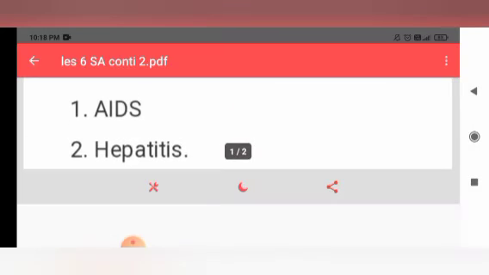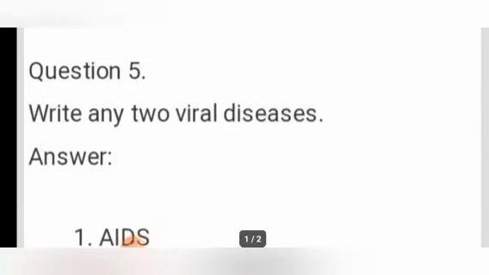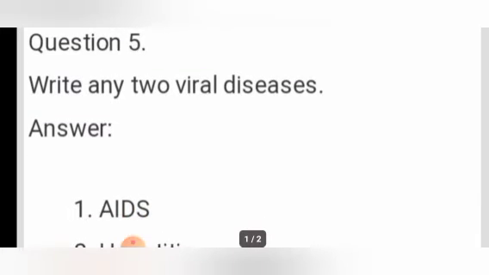Viral means virus affected diseases. Because of virus, these diseases are caused. That is called viral diseases. And the answer is AIDS. You know AIDS, isn't it? So AIDS and hepatitis. Hepatitis is a sort of jaundice. You know jaundice, isn't it? All these, AIDS and hepatitis, occur as a result of virus. So they are called viral diseases.